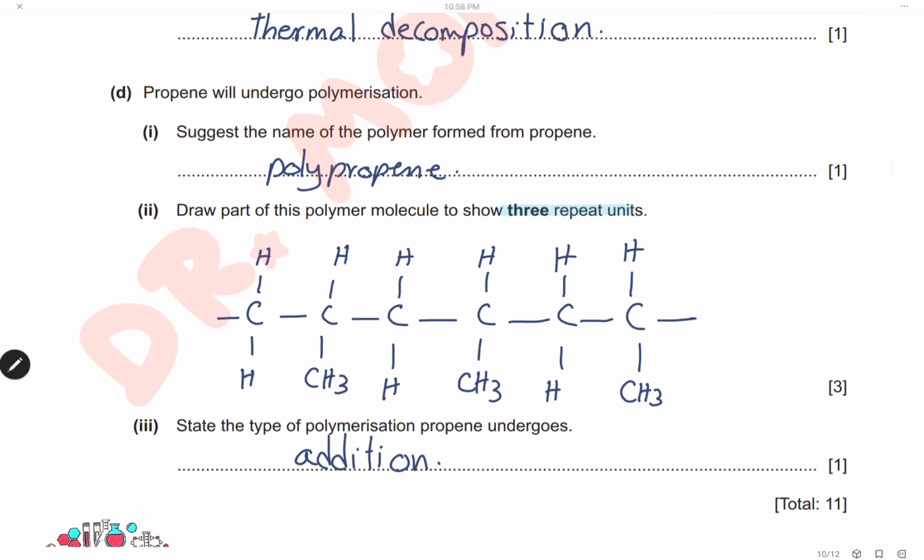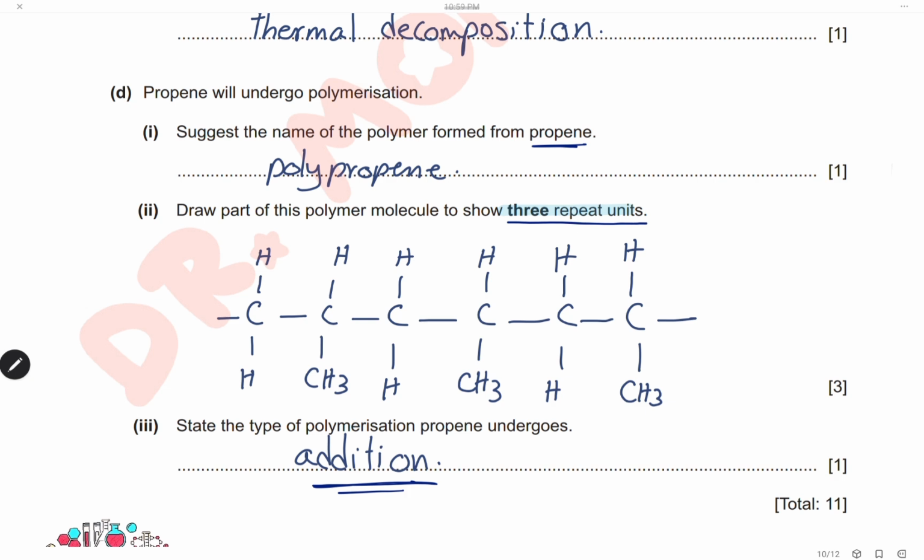Propene will undergo polymerization. Suggest the name of the polymer formed from propene. Propene is an alkene, it has a double bond, and the polymer is called polypropene. The type of polymerization, of course, is addition because it has a double bond. Draw the part of the polymer molecule to show 3 repeated units.